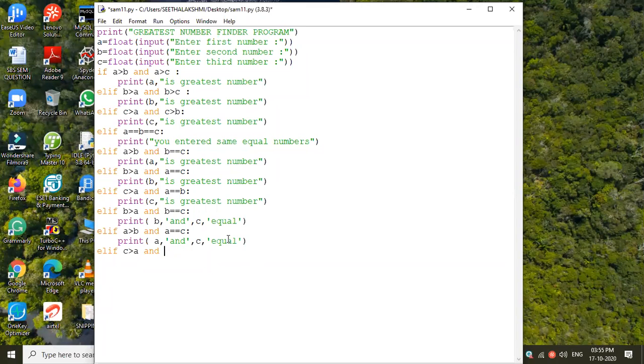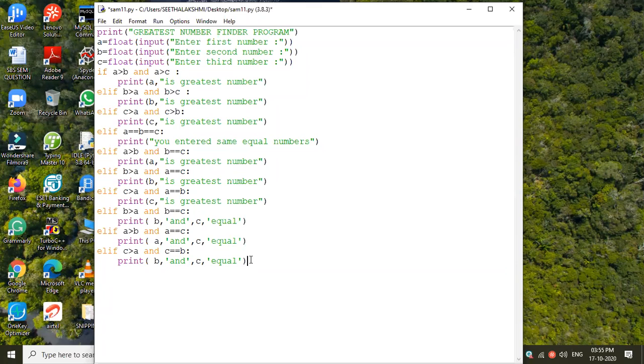C equal to B means then what is the thing? B and C are equal. C and B are equal. B and C are equal. Good. Have you got it? Have you understood? Yes, sir.